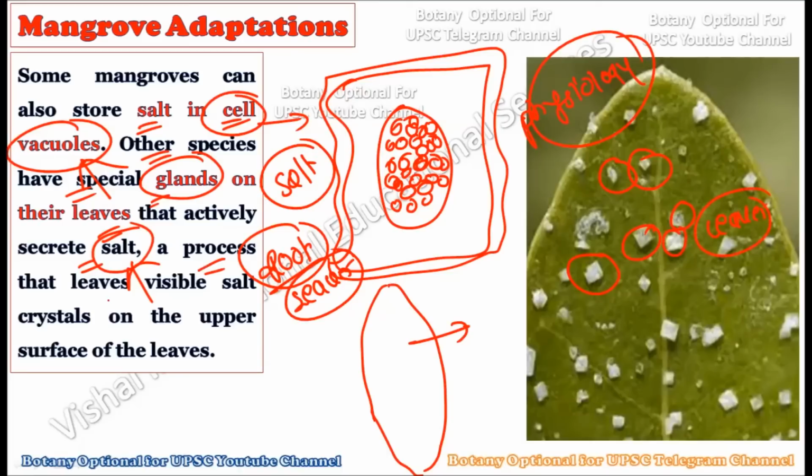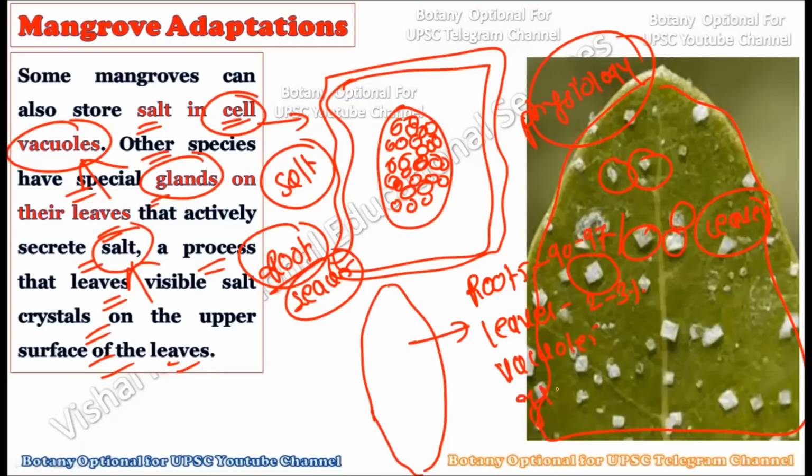Okay, see, this process actually leaves visible salt crystals on the upper surface of the leaves. You can see in this picture how the salt is there on the leaves, which is actively secreted by the glands present inside the body of these leaves. So through this lecture you should understand that the root plays a significant part at the first place. After that the leaves, or you can say the older leaves, play an important role. Finally, at the physiological level, the vacuoles and the special kinds of glands present within the leaves play an important role in excluding the salt from the mangrove plants.